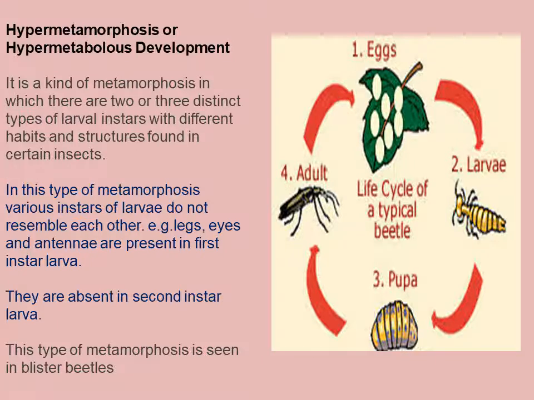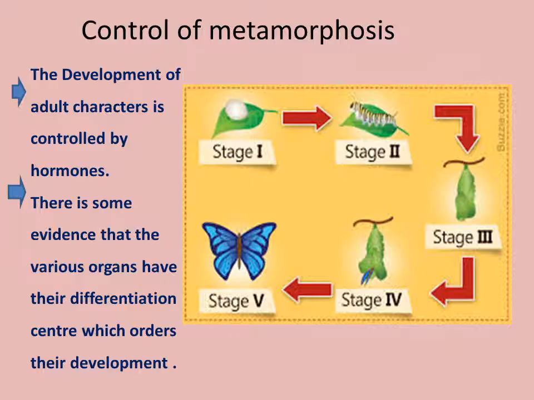They have differences in their legs, eyes, and antennae, which are present in first instar larvae and not necessarily in the next larval instars. They are absent in second instar larvae. This type of metamorphosis is seen, for example, in the blister beetle.